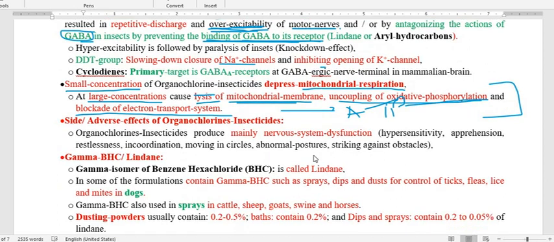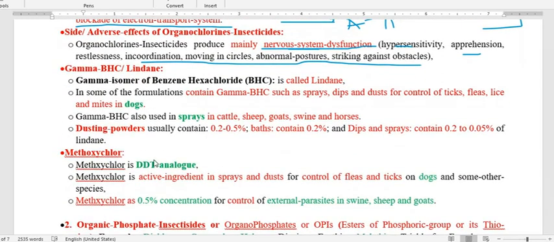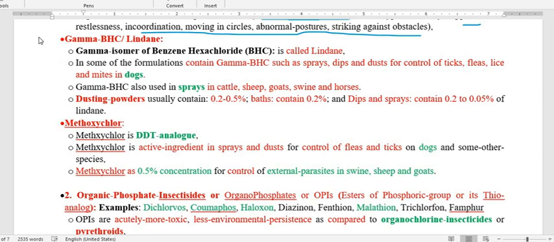That we have seen, that is blockage of neurons, that is delaying of the closing of the sodium channel. Therefore, it will influence nervous system function. So this is important, and it leads to hypersensitivity, apprehension, restlessness, incoordination, moving in circles, abnormal posture, striking against obstacles. So the first drug we are going to discuss under the organochlorines is gamma BHC or lindane.